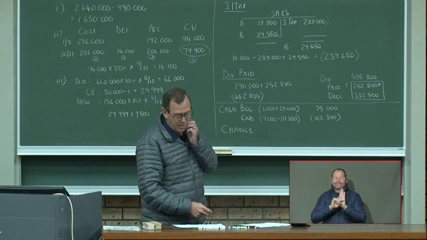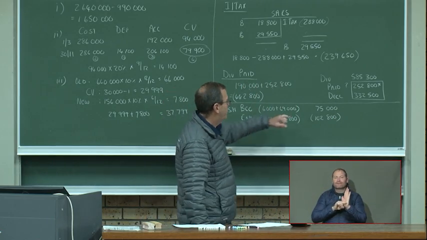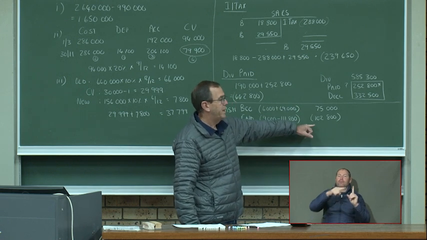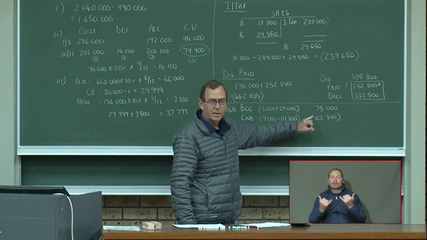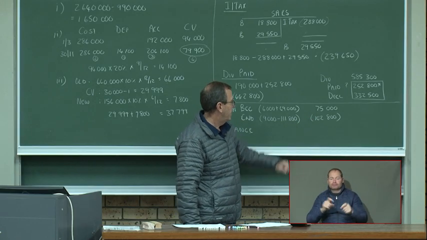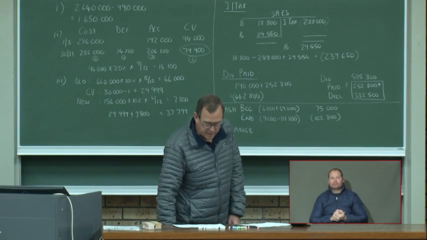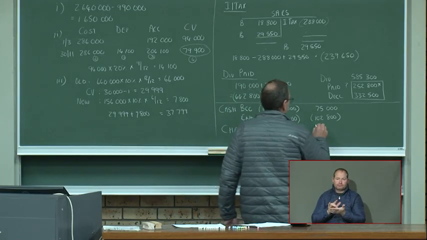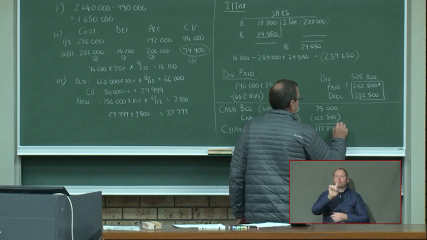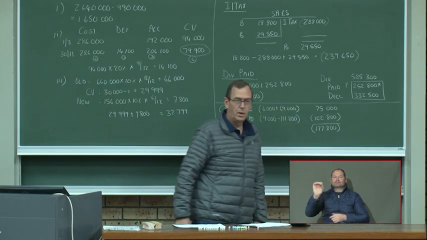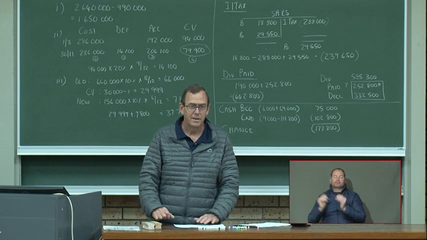So now remember, from a positive 75 to a negative 102, we have to add those two figures. All right. So we will get 177,800. 177,800, and that will be in brackets. Yes.